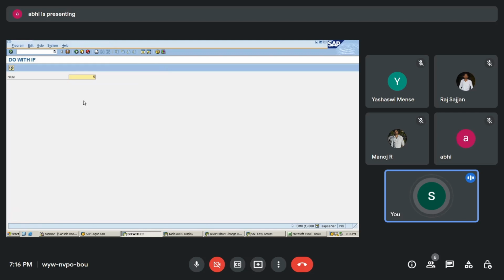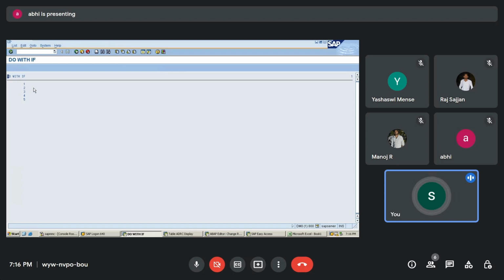I'll enter 5 over here and run. Okay, now see here. First, do what I am doing into do. I am writing C. What is the value of C? C's value is 1. So 1 got printed. Now it is going to check 1 equal to 5. No. So it is going to increment to 2.